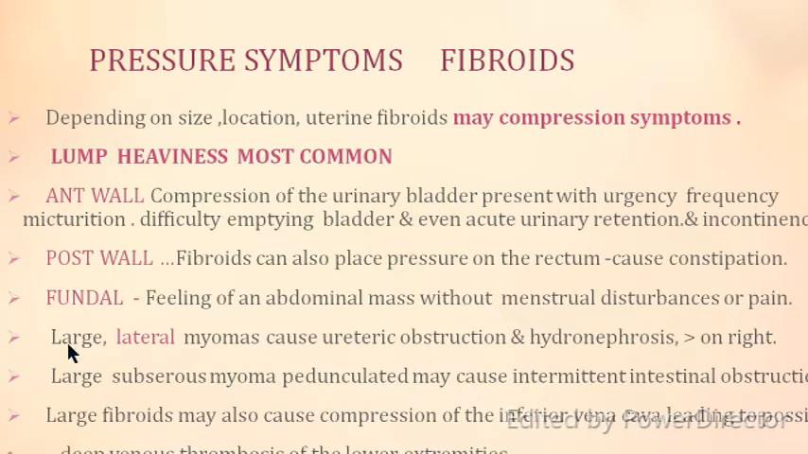If it is a large fibroid on the lateral wall, it can cause ureteric obstruction and hydronephrosis, mostly on the right side because of the anatomy. Large subserous myomas which are pedunculated may cause intermittent intestinal obstruction. Large fibroids may also cause compression of the inferior vena cava, leading to possible deep vein thrombosis of the lower extremities. So these are some of the pressure symptoms depending upon the site of the leiomyoma.